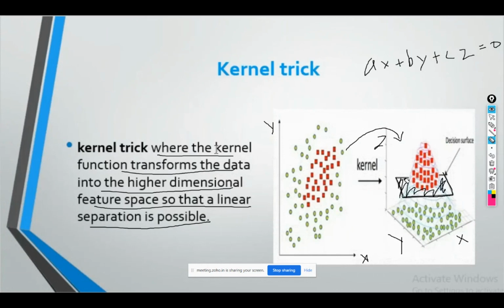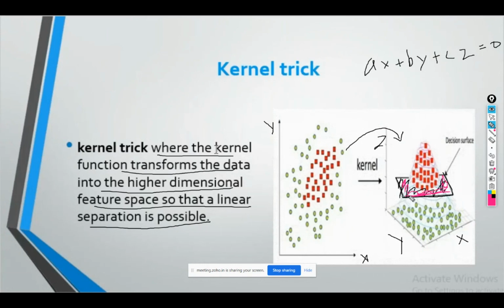So now I'm able to draw a plane surface which will classify these red points and green points correctly: all the points below this plane are green and all the points above this plane are red.